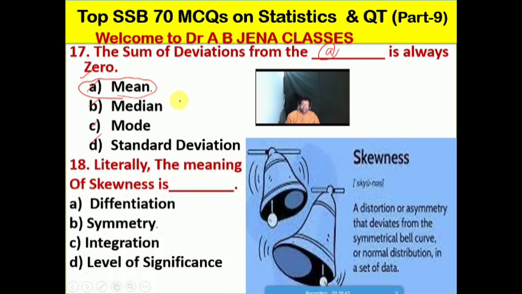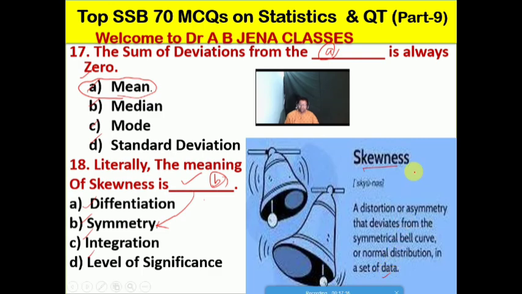So next one हम देखेंगे literally the meaning of skewness is क्या है, whether A differentiation, B it's the symmetry, C it's the integration, D it's the level of significance. Friends, so B is the right option for this MCQ. Literally the meaning of skewness is the symmetry. So friends, what is the meaning of skewness? So it's the distortion or asymmetry that deviates from the symmetrical bell curve or the normal distribution in a set of data.